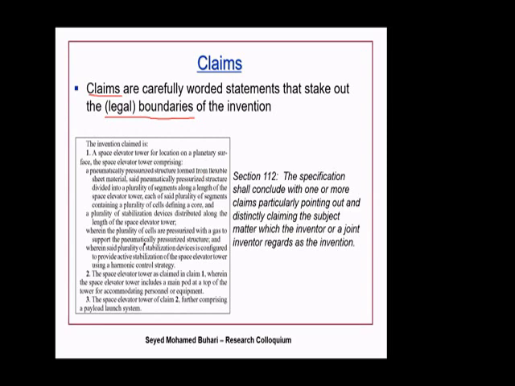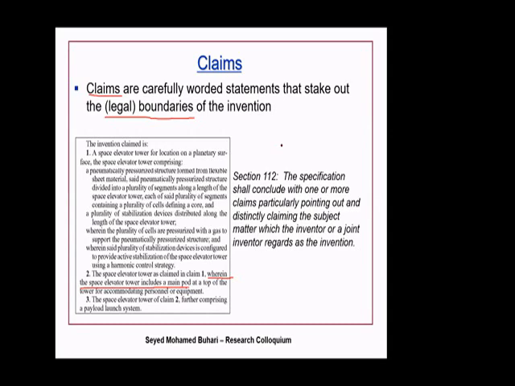So I will just show you an example. The space elevator tower was as claimed in one, wherein the space elevator tower includes this and that. Okay. So you will find this is the most important thing. If what you want to mention is not mentioned in the claim, you cannot say somebody is infringing your patent rights. You cannot say this.